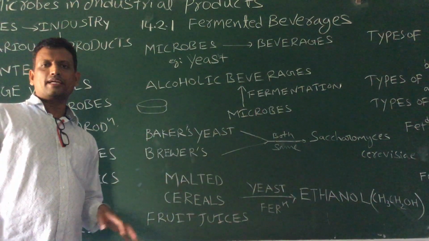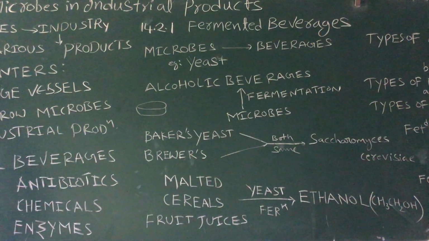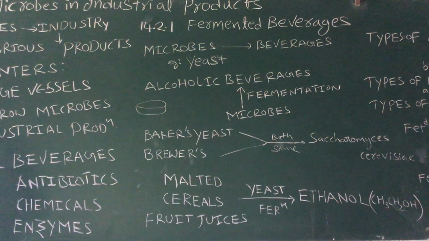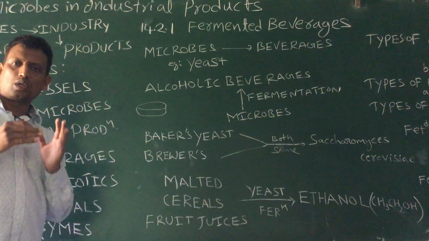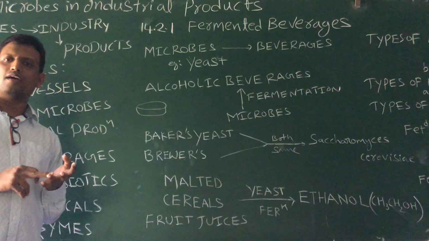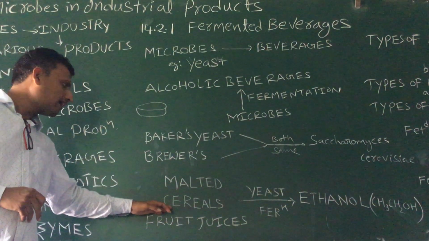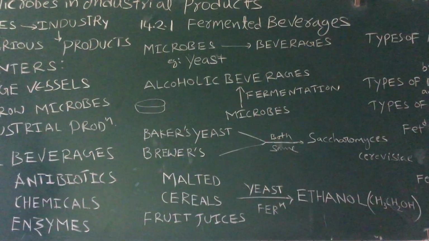So why malting? Why are cereals germinated and then suddenly dried? Because during germination the sugars, whatever form they are in, may be starch or other forms, are converted into maltose. Maltose is a simple sugar, a disaccharide. Okay?